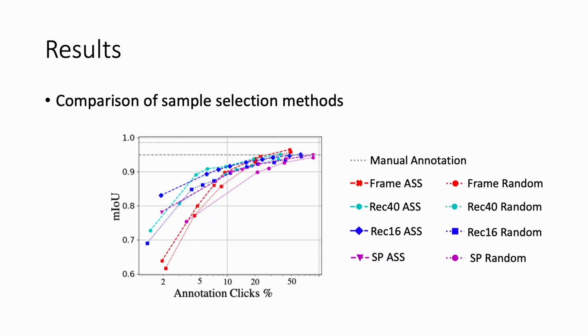Our active sample selection outperforms the baselines in all sample granularities. Rectangle 16 gives the best annotation mIoU with fewer clicks among all the granularities because it provides better sample diversity than larger samples. This diversity favors model fine-tuning when annotations are limited. As annotation clicks increase, the gap between all the settings becomes smaller.